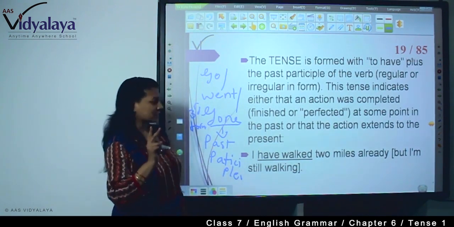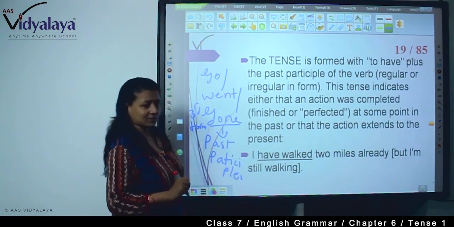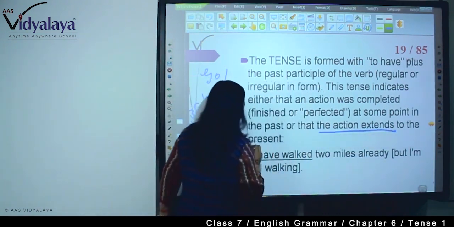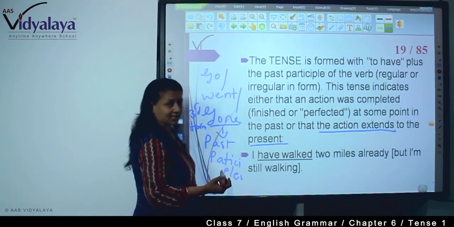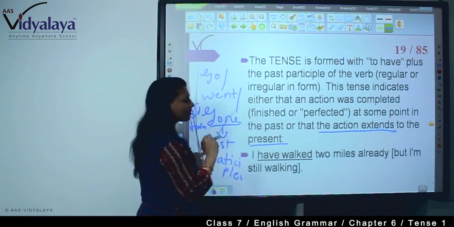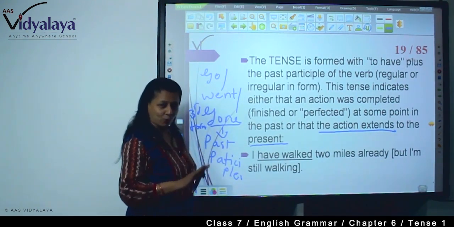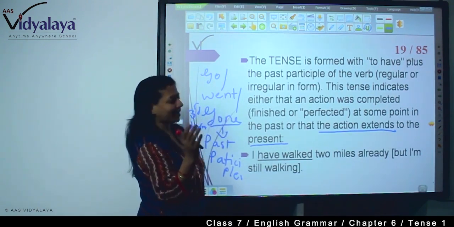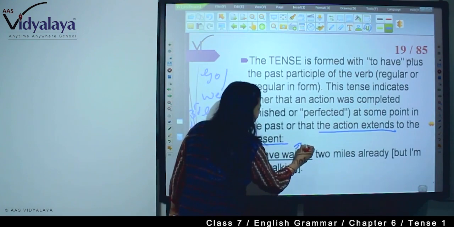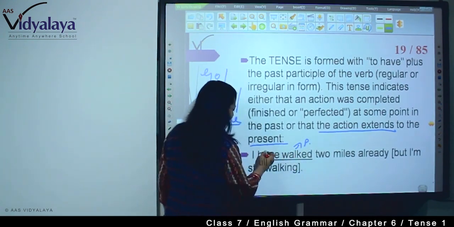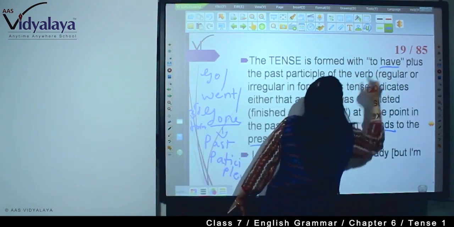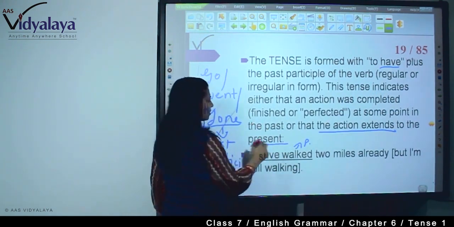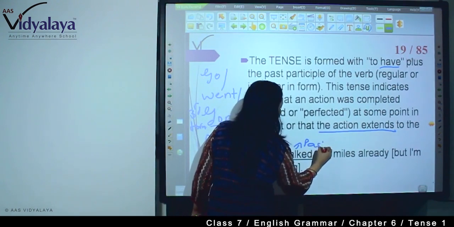I have walked 2 miles already, but I am still walking. Now here that action extends to the present. How are you explaining? I have walked 2 miles already. Still I am walking, but I have finished 2 miles. I have walked 2 miles. See, this is the past participle and this is have. So, to have plus past participle, that is your present perfect.